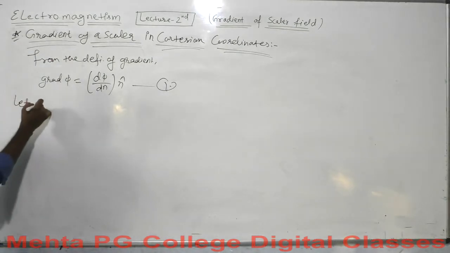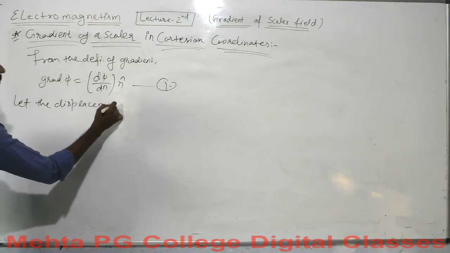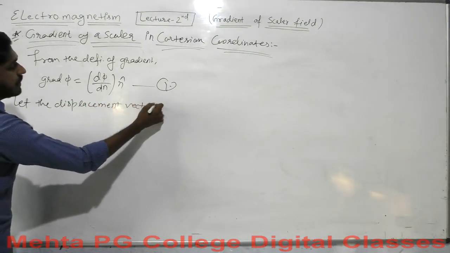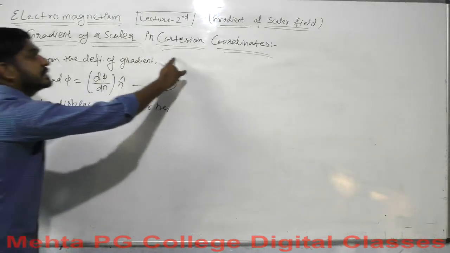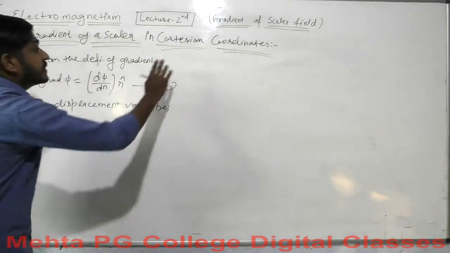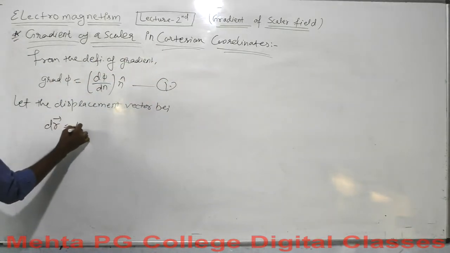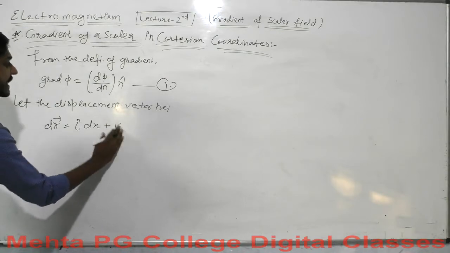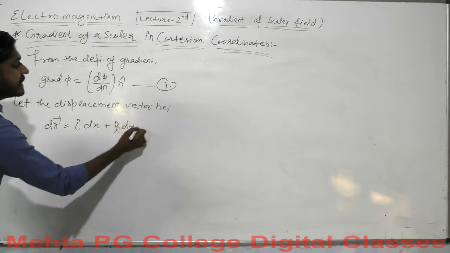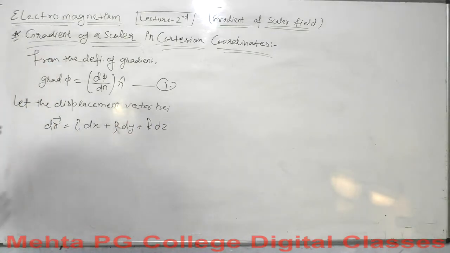Let the displacement vector be, in the sense of Cartesian coordinates. So in Cartesian coordinates, you can write dr as i cap dx plus j cap dy plus k cap dz. Okay, so this will be the displacement vector.